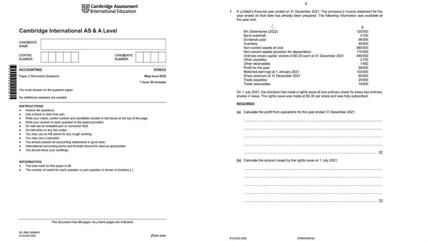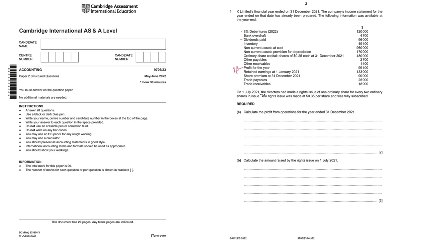Question number 1, K Limited's financial year ended on 31st December 2021. Company's income statement for the year ended has already been prepared. Following information is given after preparing the income statement. 8% debentures are there. Then bank overdraft is there. Dividend paid. Inventory, this will obviously be the closing inventory because income statement is already prepared. Non-current assets are given at cost and accumulated depreciation on that. Ordinary share capital, other payables, other receivables. Profit for the year, this is after preparing the income statement. What is the net profit? Retained earnings are given. Share premium, trade payables and trade receivables.